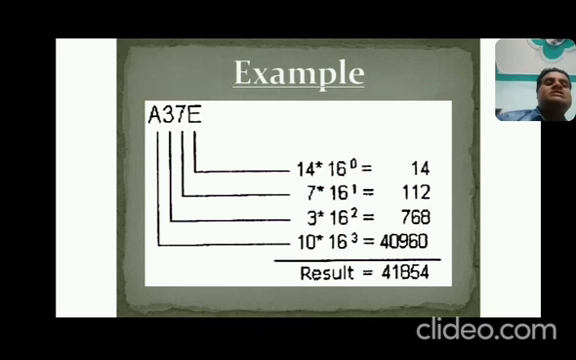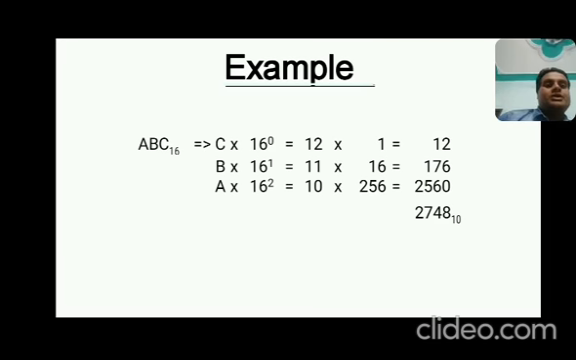Now take the value of 7. 7 into 16 power 1, that is 112. And take bit 2, that is 3 into 16 power 2, that is 768. And A, which has the value 10, 10 into 16 power 3, that is 40960. So adding them, you will get 41,854 in decimal. So the equivalent value of A37E in hexadecimal is 41,854 in decimal.